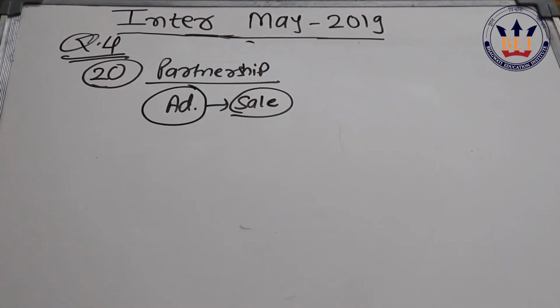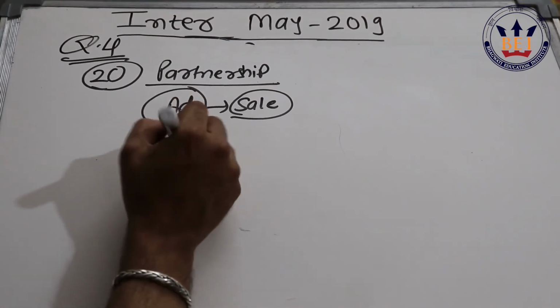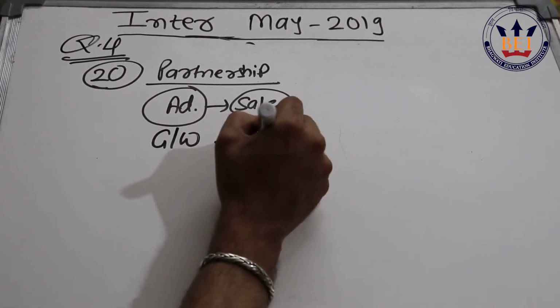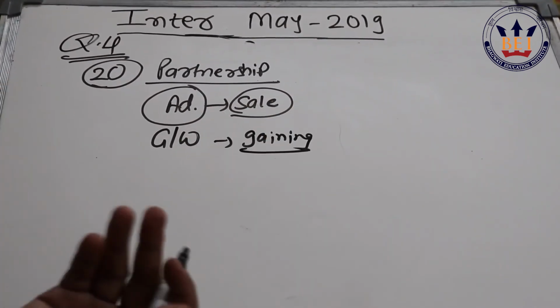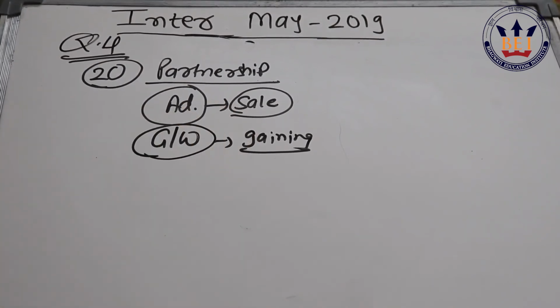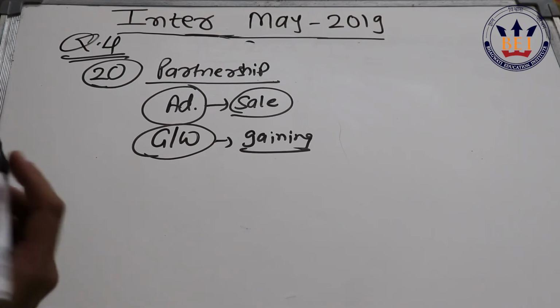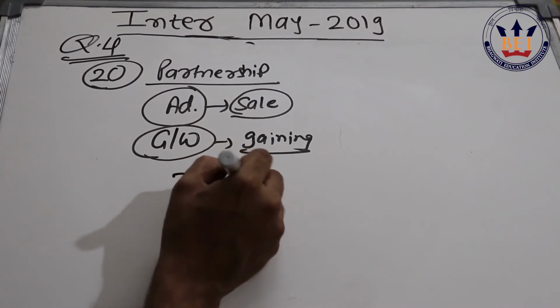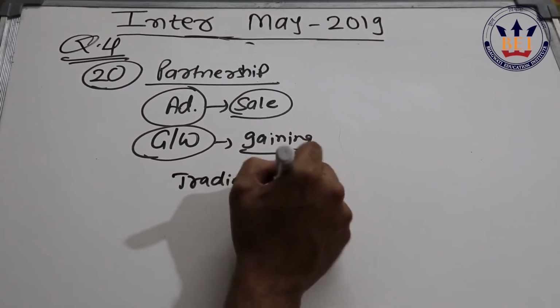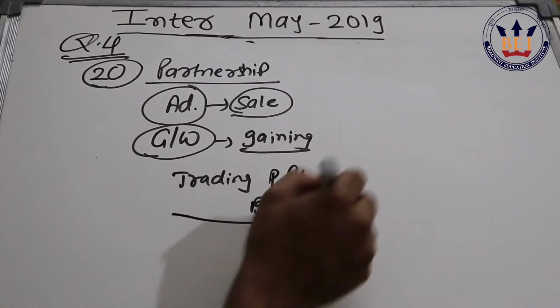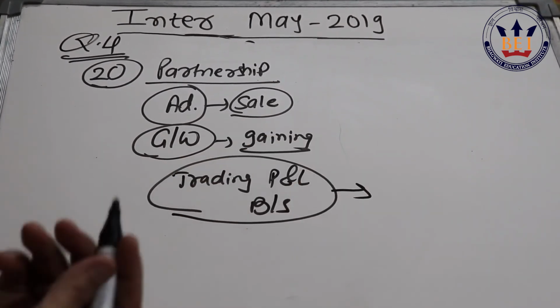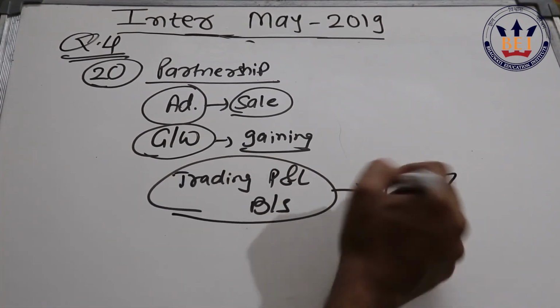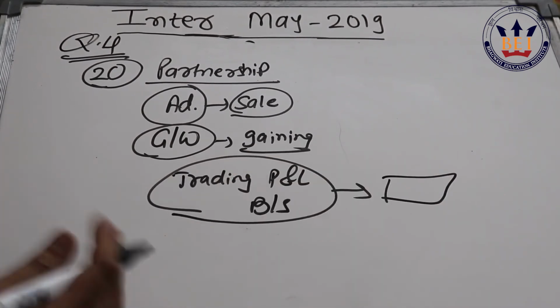So whatever we have done in admission at CA foundation level, only the same concept, same fundas we have to apply, just like valuation of goodwill, then gaining ratio, sacrificing ratio, etc. And then goodwill is not to be shown, so goodwill is to be distributed among the partners in their sacrificing ratio. So it's very easy. And then you're supposed to prepare trading, profit and loss, the entire financial statement, final accounts rather say, trading, P&L and balance sheet for that particular 1 year, and at the end of the year the business is sold, and the capital you have to make in proportion. So it's not that difficult.